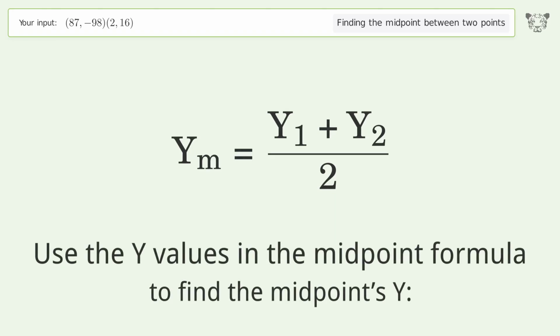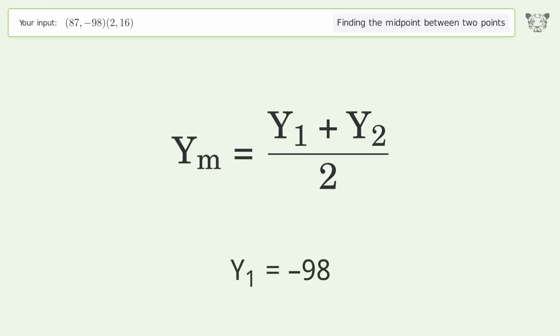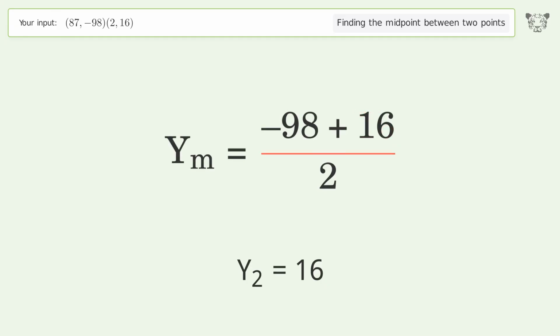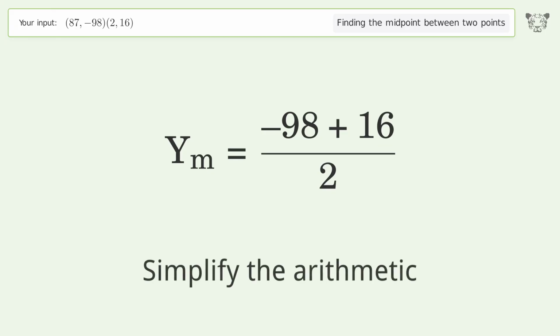Use the y values in the midpoint formula to find the midpoint's y. y1 equals -98. y2 equals 16. Simplify the arithmetic.